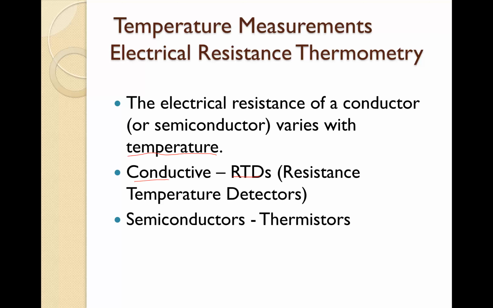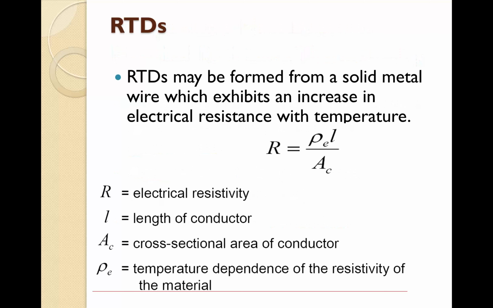A conductive RTD is a resistance temperature detector. This is another device to measure the temperature. And a semiconductor thermistor is another type of device to measure the temperature. So a thermistor is based on a semiconductor, and an RTD is based on the resistance temperature dependence of the conductor.